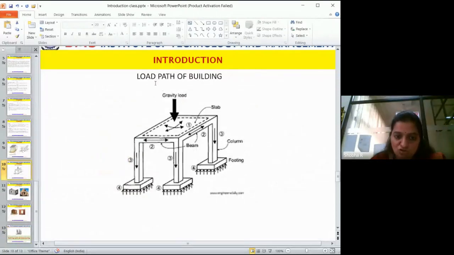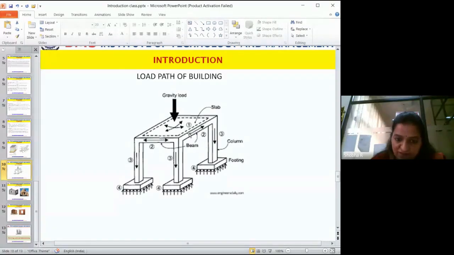If you look at this load path of the building, any load acting downward is taken as gravity load. Correct? Now, any type of load may be on the slab. That load will be distributed equally to these 4 beams. Okay. So once the load is distributed to these 4 beams, that load pattern we will learn again. That is different. Okay.